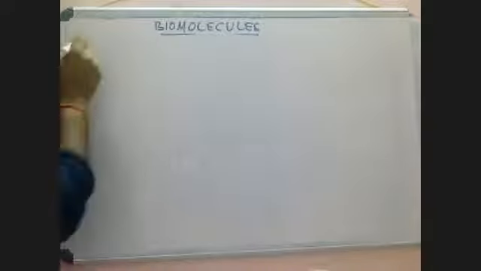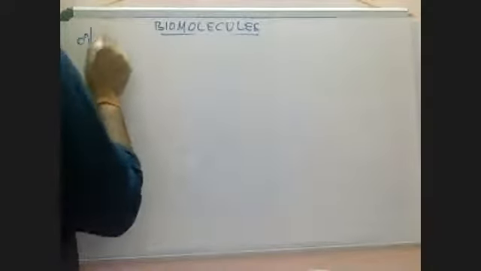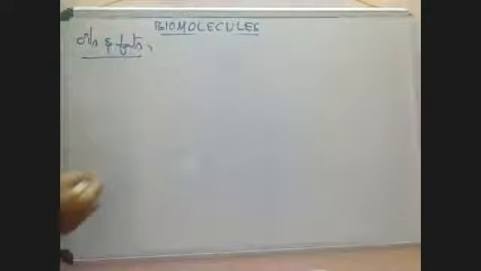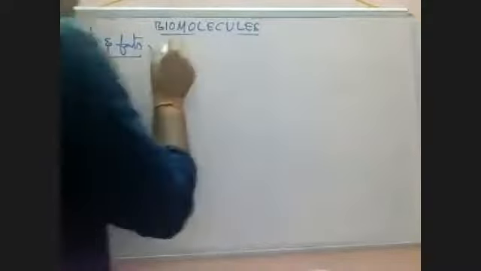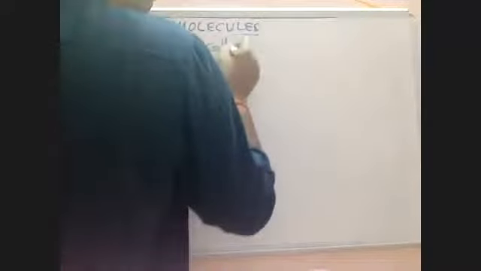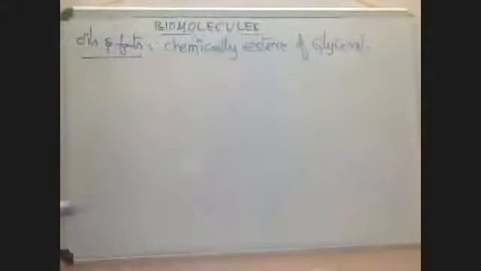Chemically, oils and fats are esters of glycerol.